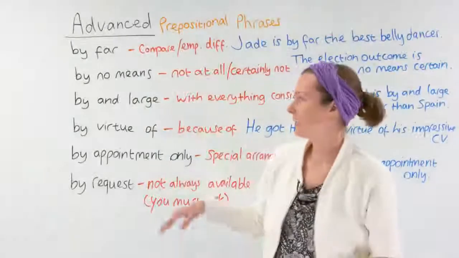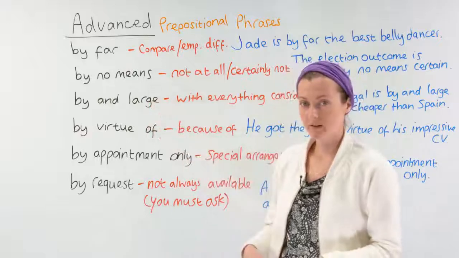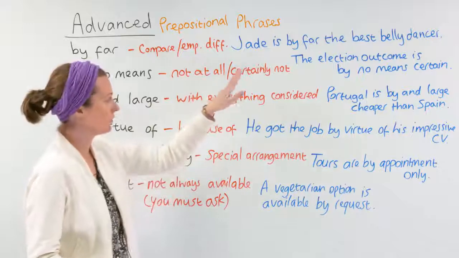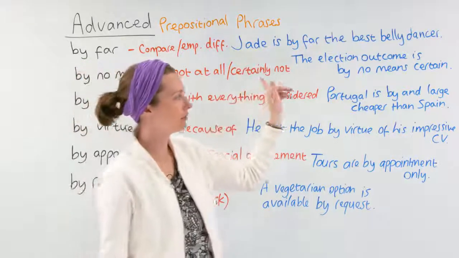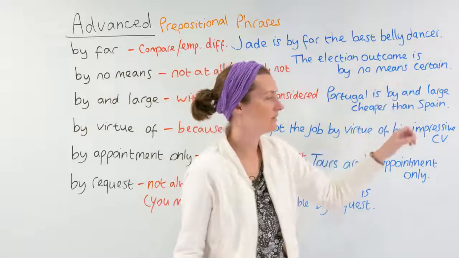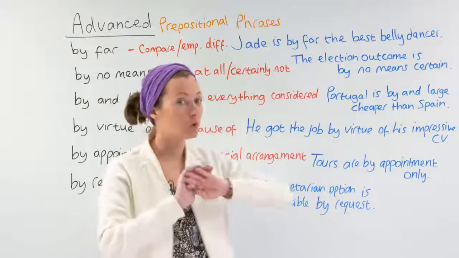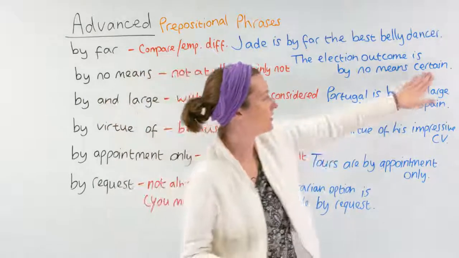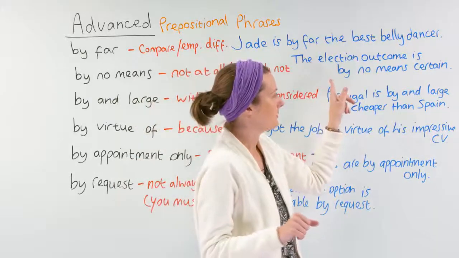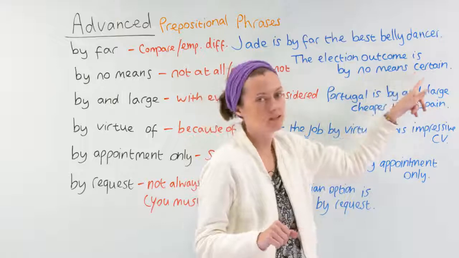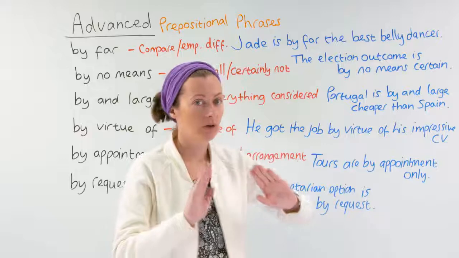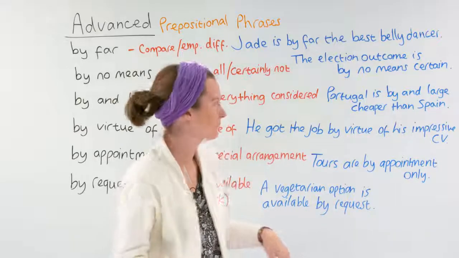The next example is by no means. By no means means not at all or certainly not. In this example sentence, the election outcome is by no means certain, means right now we don't know who will win. Certain means 100% sure, but when we say by no means certain, the meaning changes to the opposite. Right now, we're not certain, we don't know.